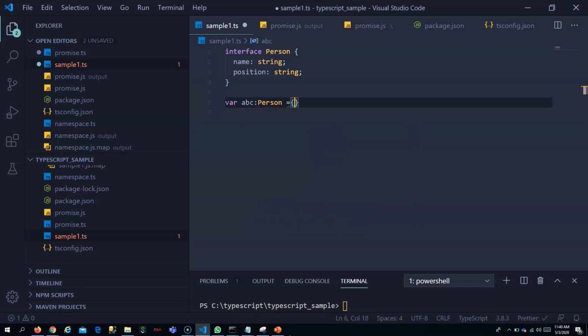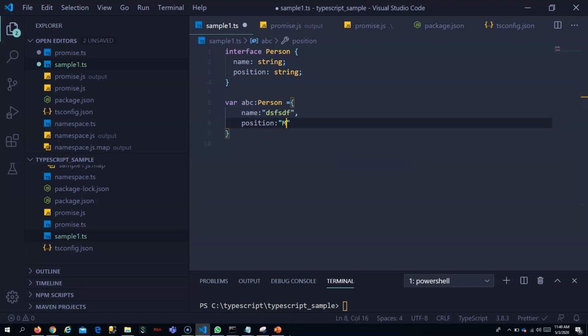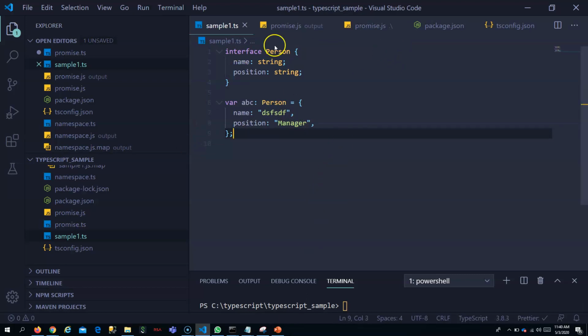When you say that, then this variable should have name and position, right? This should be there. So this gives a way to tell that abc is of type this interface, and since it is of this interface type, it should have these two values.